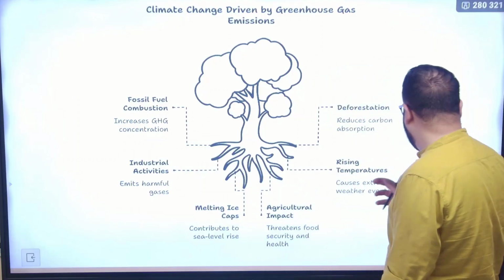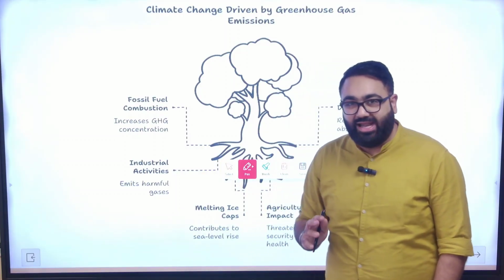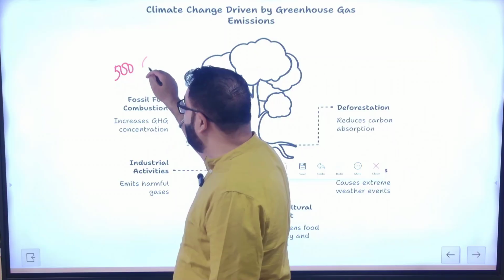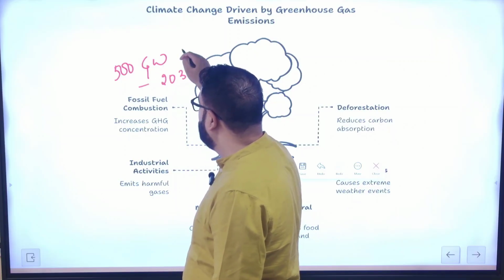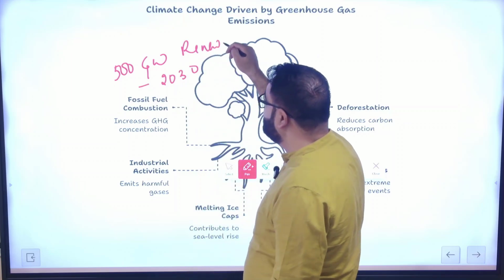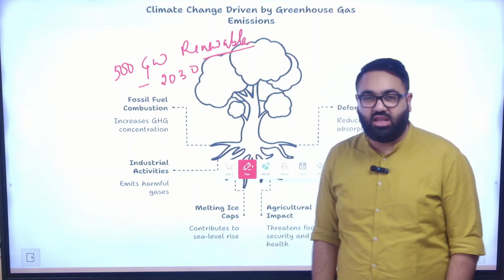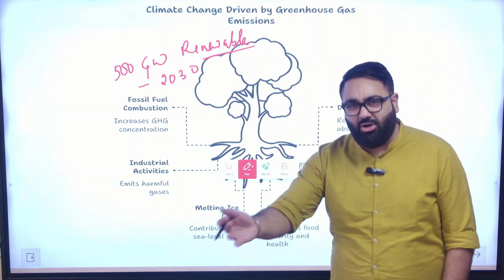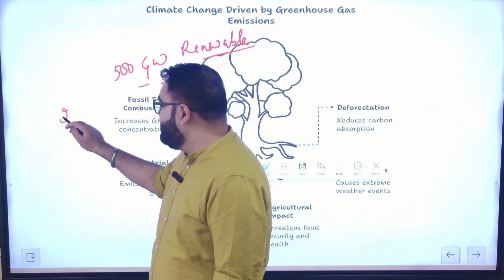You would have heard a lot about India's solar power expansion, which is true. India, for example, aims to reach 500 gigawatts of renewable energy by 2030. That is our goal, that from renewable resources, we should be able to generate 500 gigawatts of energy by 2030. Where are we right now? By the end of financial year 25, the government crossed the 200 gigawatts mark.